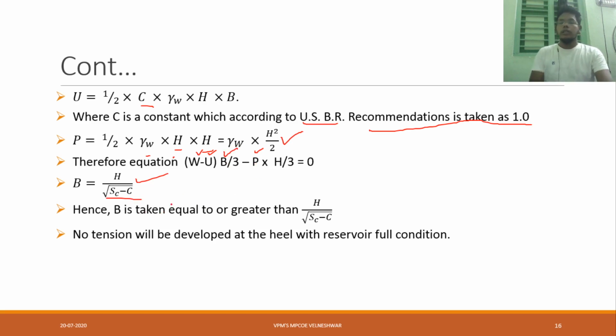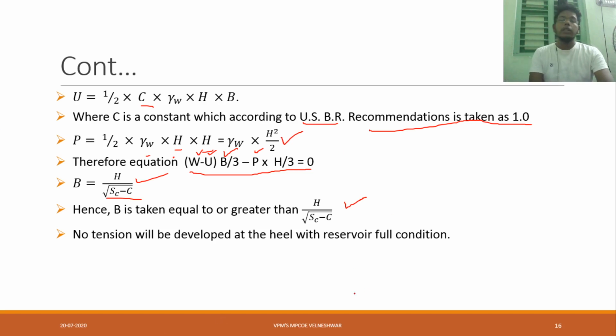Understood? Here we got W, U, P. Substitute in this equation and you will get this equation. Hence B is taken equal to or greater than H divided by square root of SC minus C. How much width you are providing, it should be equal to this value or greater than this value.